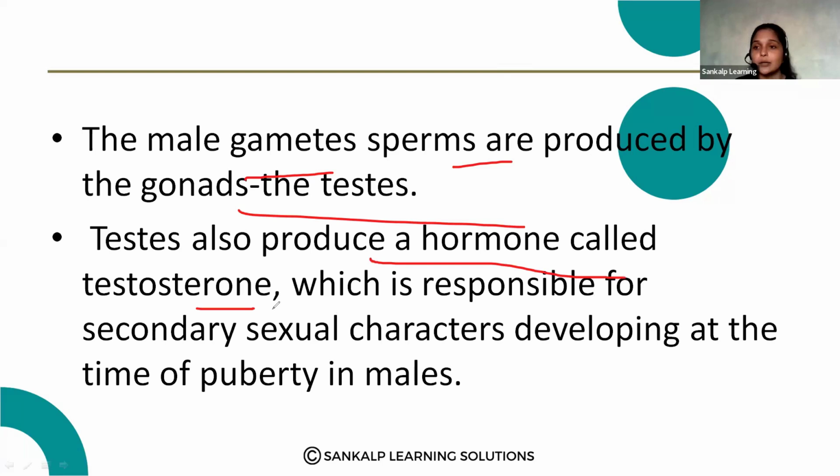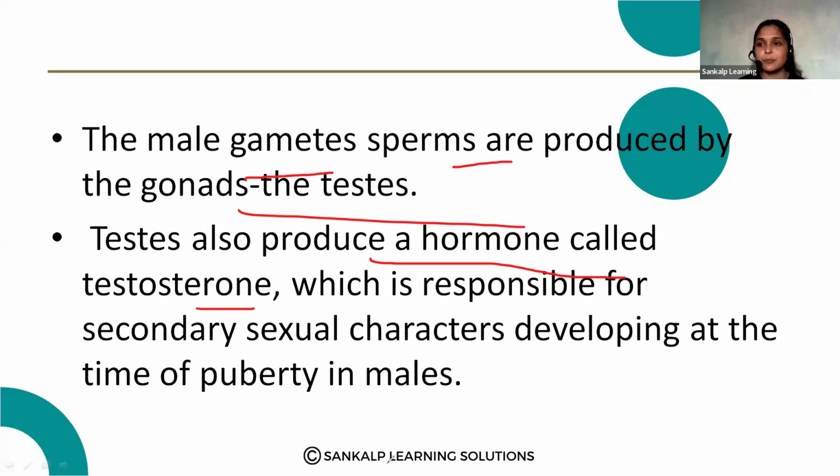They produce the hormone called testosterone, which is responsible for the secondary sexual characters developing at puberty in males. So some characters will develop in males during puberty, like the changing of the voice or the growth of hair on the face.